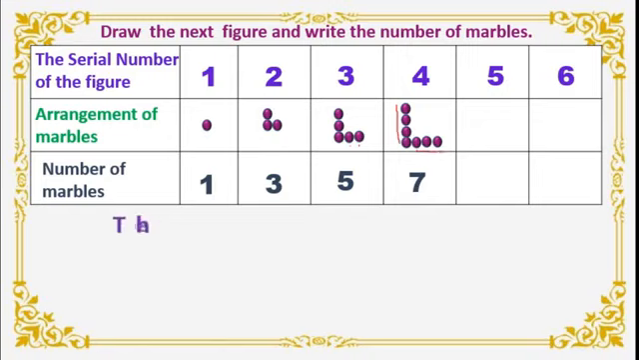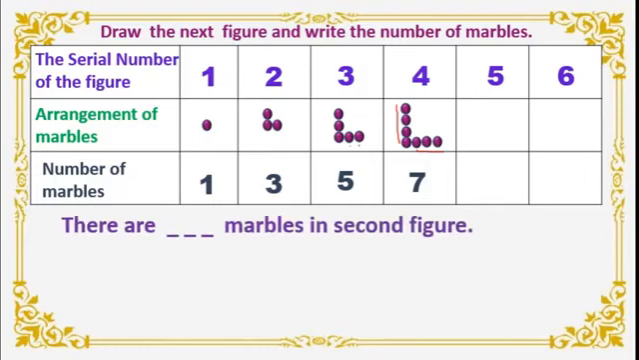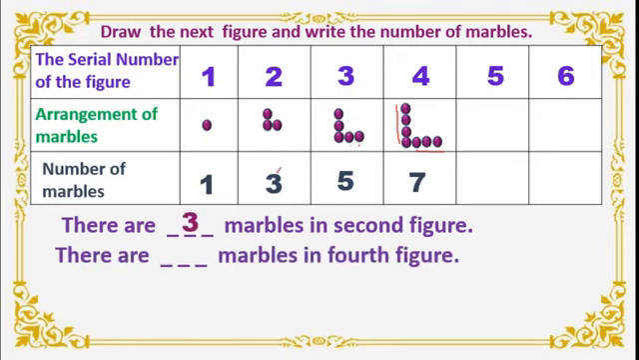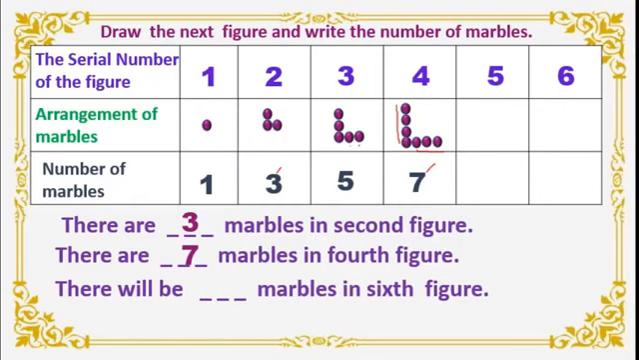Okay. Now, we will try for the questions. There are dash marbles in second figure. You know that there are 3 marbles, isn't it? We use 3 marbles. Next question. There are dash marbles in the fourth figure. See, this is fourth figure. So, here 7 marbles we used. Next. There will be dash marbles in the sixth figure. Here, how many marbles will be there in the sixth figure? First you guess.